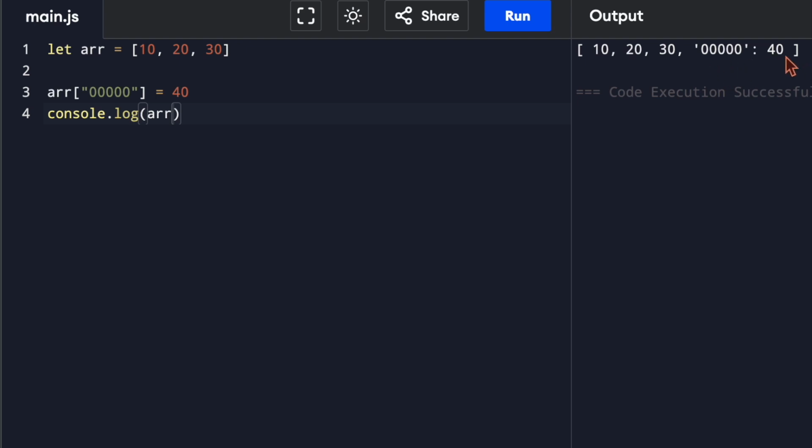The reason why this value is shown in a key value pair and the before three values are shown without any keys is because JavaScript treats string keys and whole number keys differently. If we try to set a value at -1th index, it will still get logged as a key value pair. This happens because the natural expectation of JavaScript for keys are non-negative integers. Only if we set a non-negative number as a key will no key value pairs be added, and simply the values will be shown.